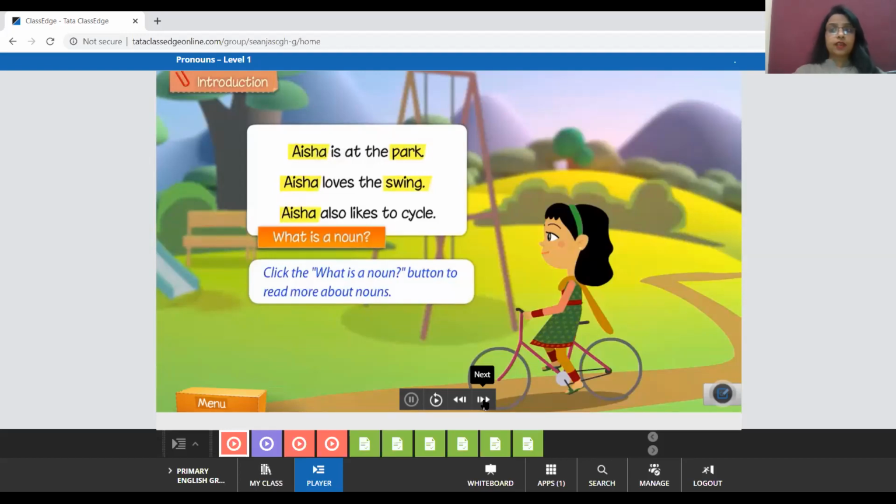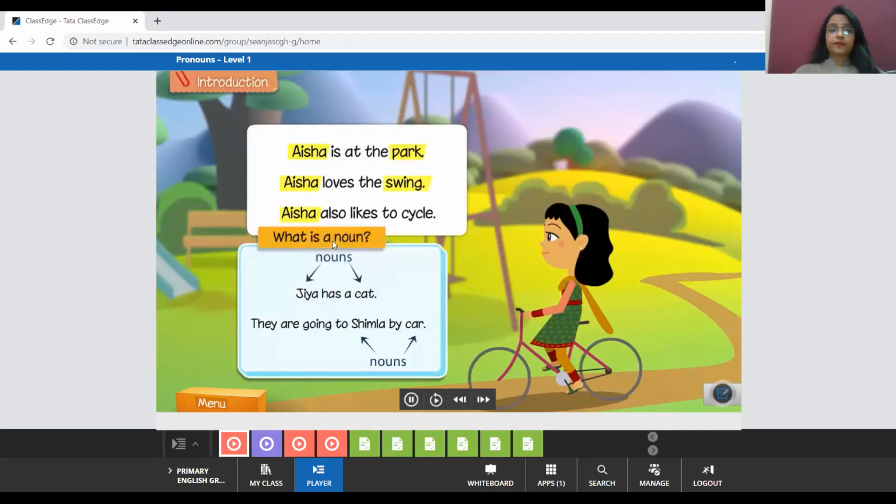So what is a noun actually? Let's see how they have explained it. A noun is a word used to name a person, animal, place or thing. We have done it earlier that a noun is a name of a person, place, animal or thing. All the things, all the persons, all the places and all the animals have a different name, and that is why they all are nouns.